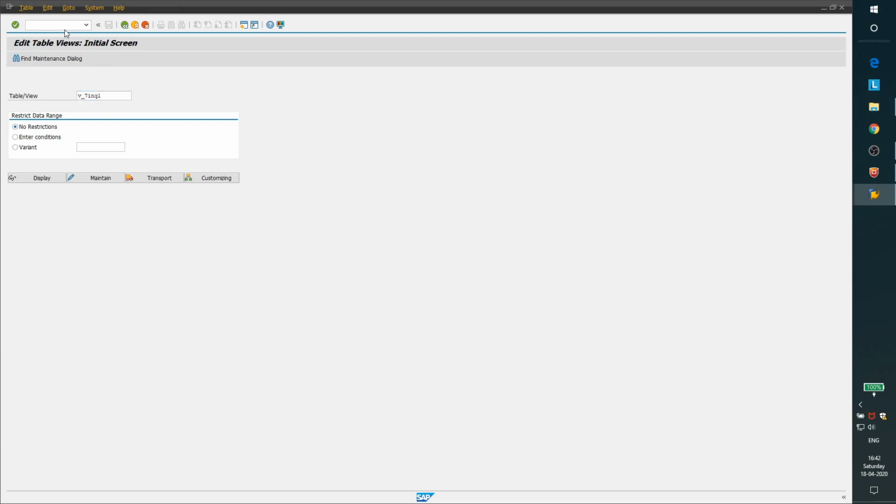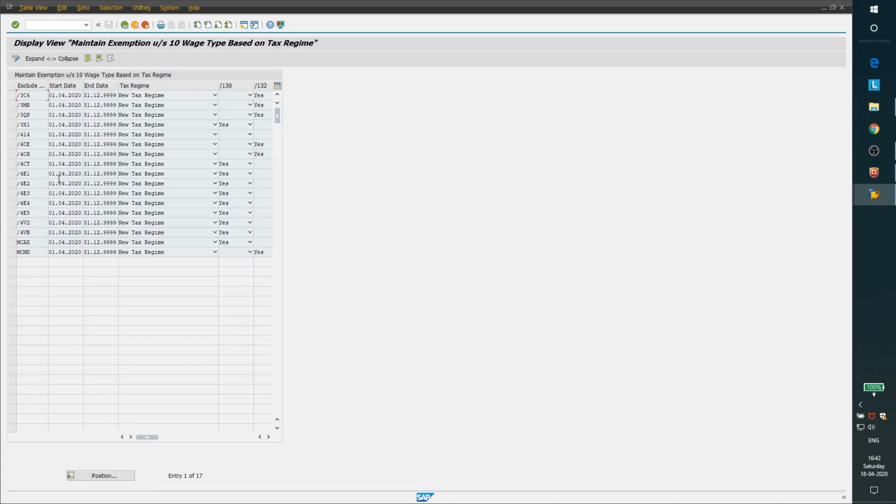Let us see one of the configurations that is released for section 10. T7INQ1. Yes, this is the table in which we have to configure all the section 10 exemptions which are not applicable in the new tax regime. Please listen carefully. We have to maintain tax exemptions and the wage types corresponding to tax exemptions which are not applicable for the new tax regime. If you maintain it here, the exemption will be removed from the employee.